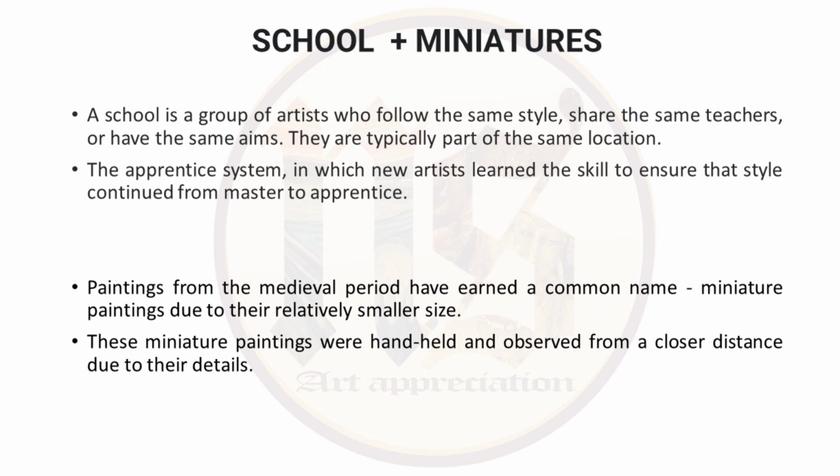So people who follow the same style, have the same teachers and have the same aims, that is what is called a school. It is a kind of apprentice system, meaning there is a teacher and a student in which new artists learn the skill to ensure that the style is continued from master to apprentice. They follow it. It is a kind of skill and a craft which is strictly followed with discipline.